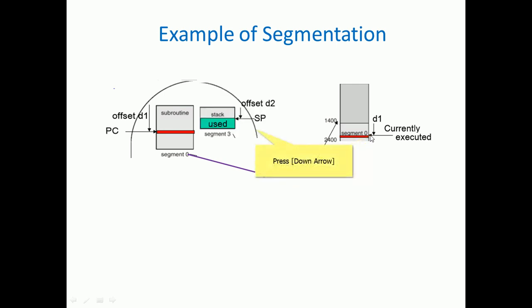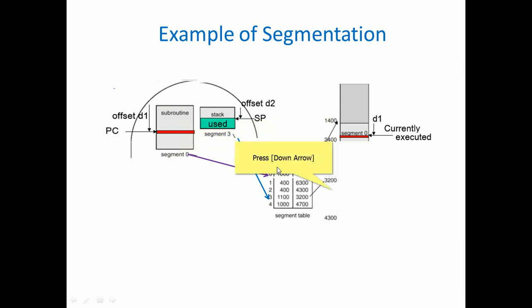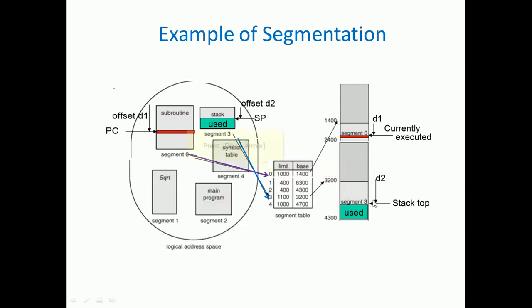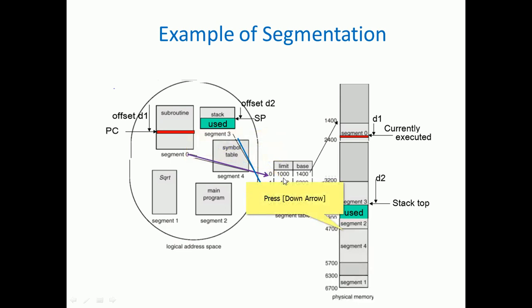Next we have the stack segment, which uses the offset from the stack pointer. So this is going to point here, with 3200 as the base. So 3200 plus 1100 gives 4300 as the end address. So that segment 3 we can observe in the memory. That is D2, the offset we have seen, that is the stack top. Similarly, other segments are possible and will be assigned here.